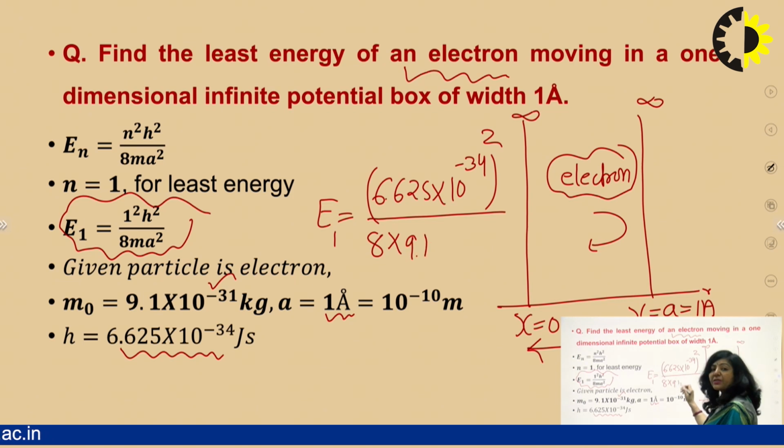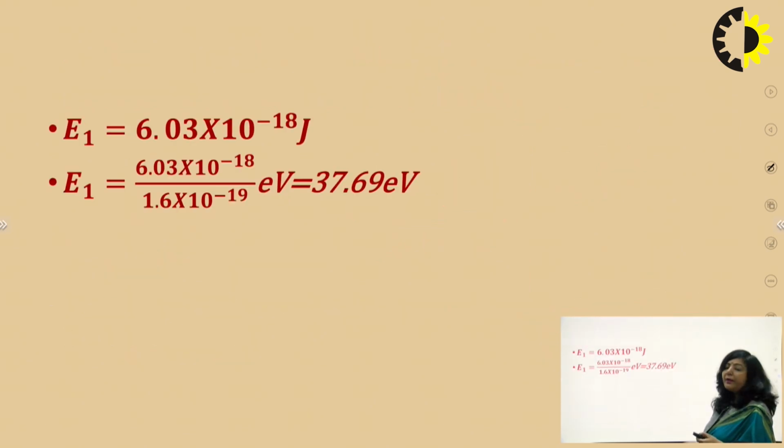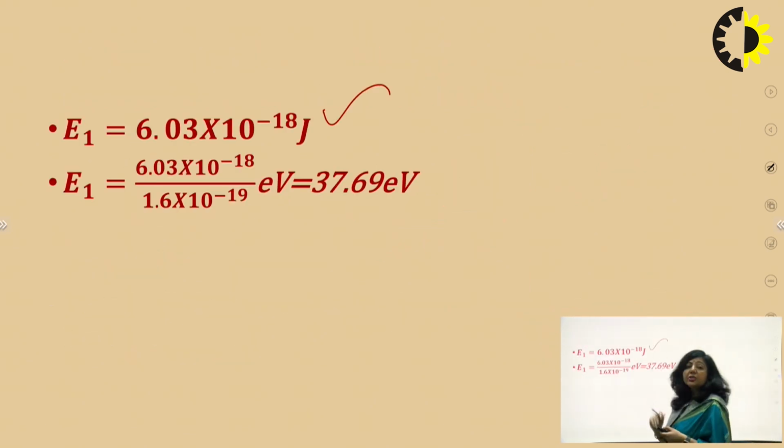You know the mass of the electron, 9.1 into 10 raised to power minus 31. And a, the width of the box, is 10 raised to power minus 10 meters, so its square will be 10 raised to power minus 20. Just simplify it, and after simplifying, you will get the energy, which is equal to 6.03 into 10 raised to power minus 18 joule.